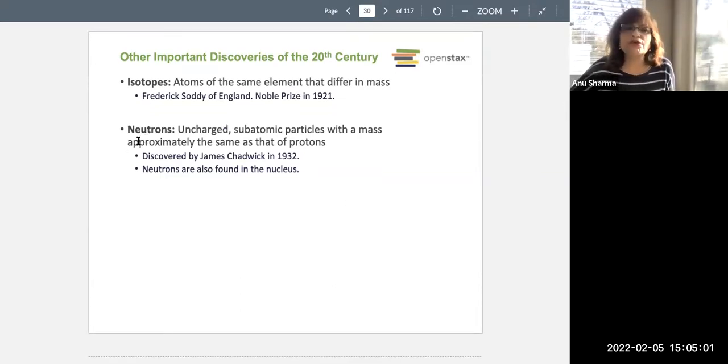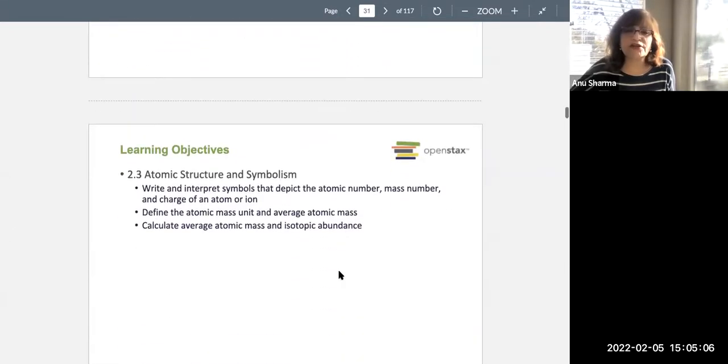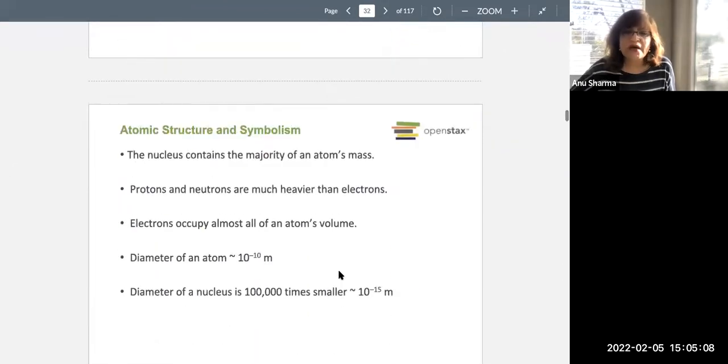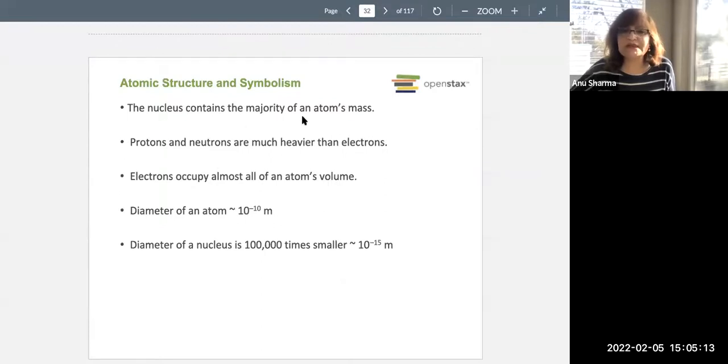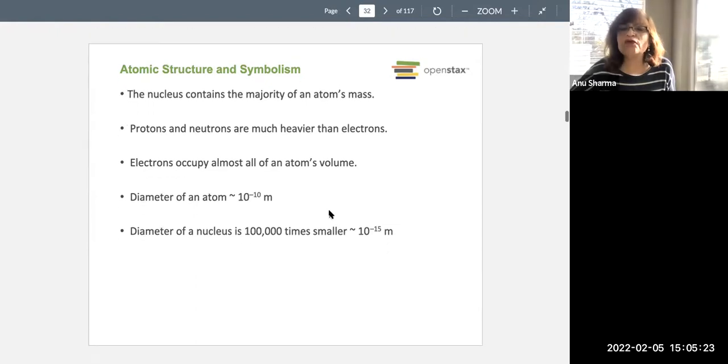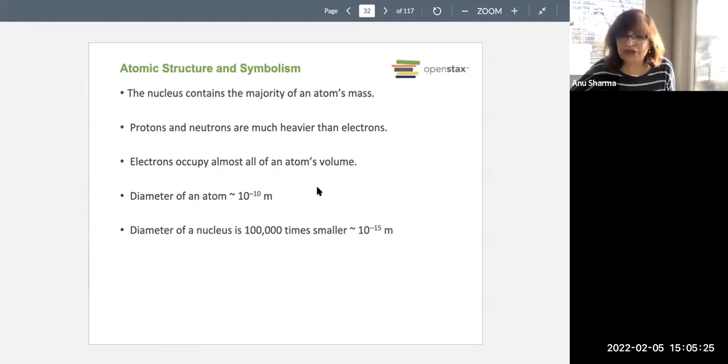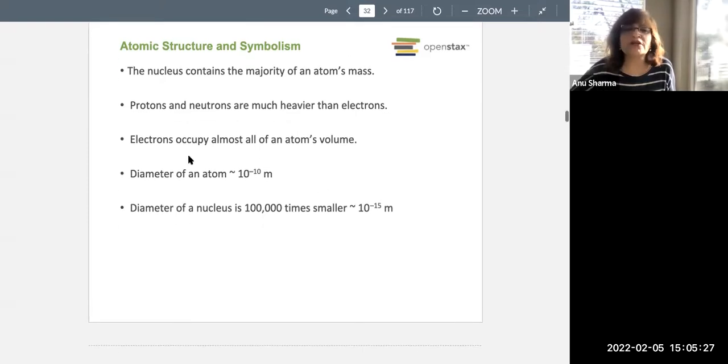unstable. Okay, so neutrons were discovered by James Chadwick, and neutrons are also found in the nucleus. So the nucleus consists of the majority of the atom's mass. Protons and neutrons are much heavier than the electrons. Okay, electrons occupy almost all of the atom's volume. In other words, the empty spaces outside are where the electrons are found. The diameter of the atom is really, really small. You see that 10 to the power -10, that's the magnitude, meters.